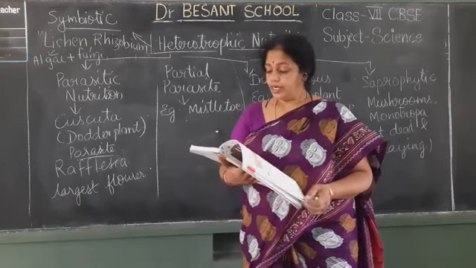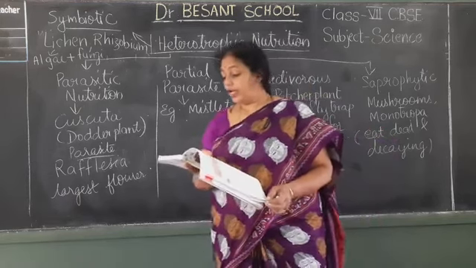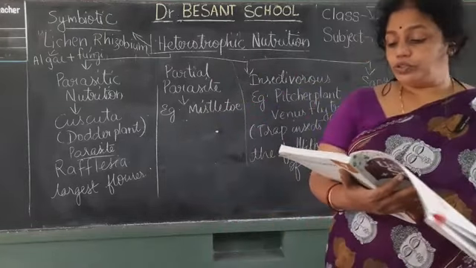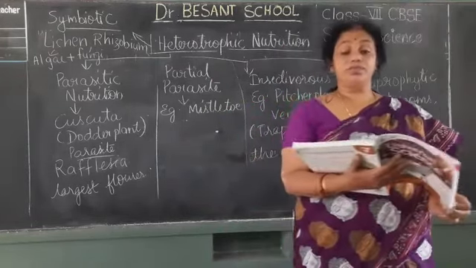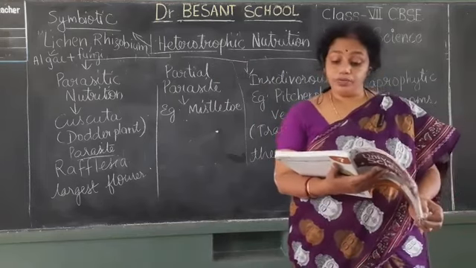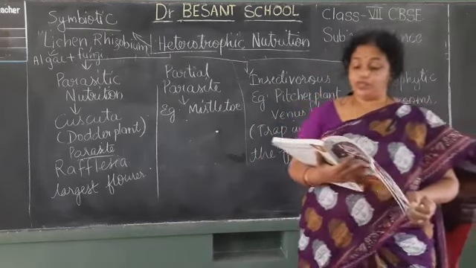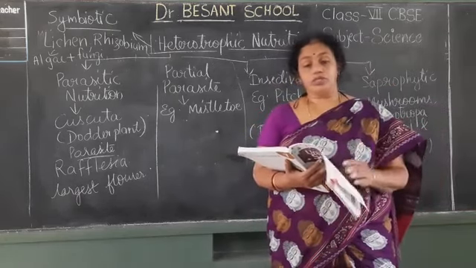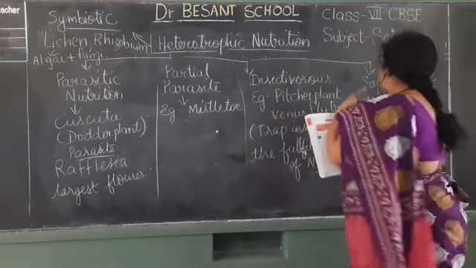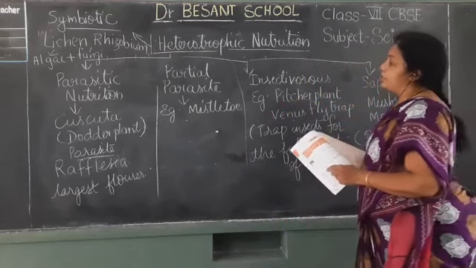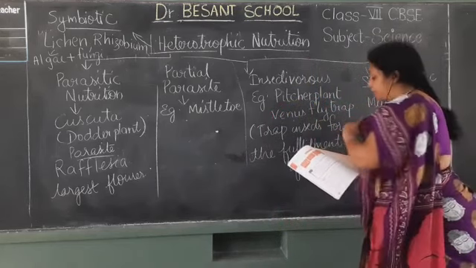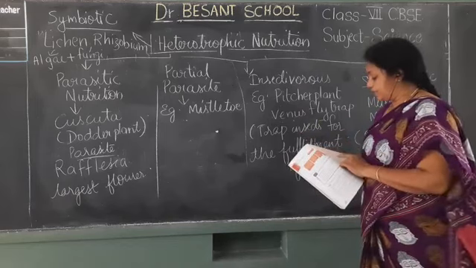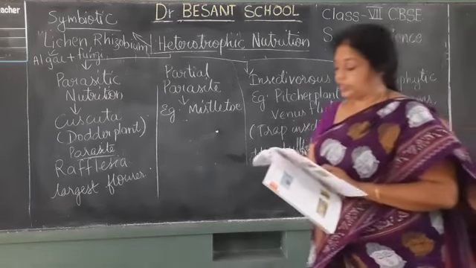Okay, so here I shall be asking, which of the following cannot prepare its own food? Children tell. Mushroom, pitcher plant, cuscuta, all of these. So the option is all of these, because mushroom cannot make, because why? Mushroom is a saprophyte. Pitcher plant is what? Here I have shown, insectivorous. Then cuscuta, already I told it is parasitic. So the option is all of these.